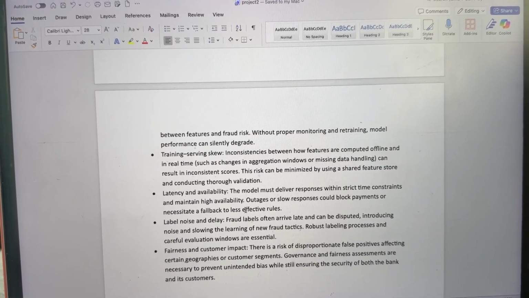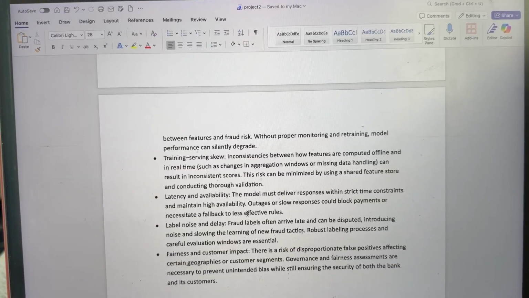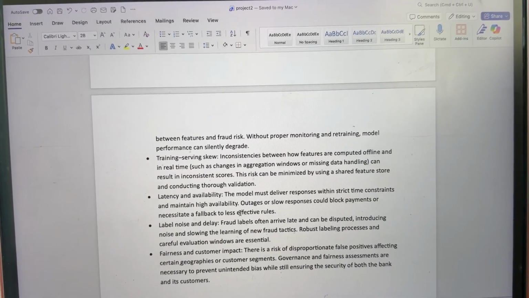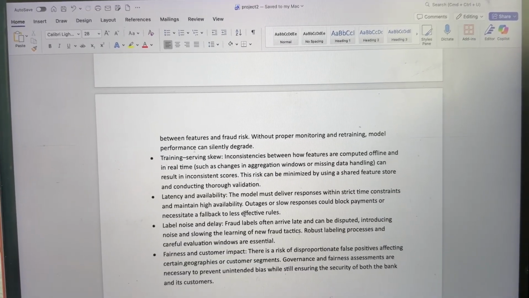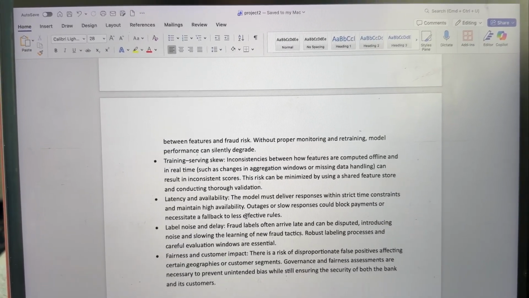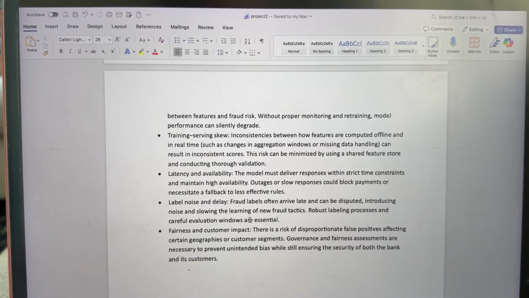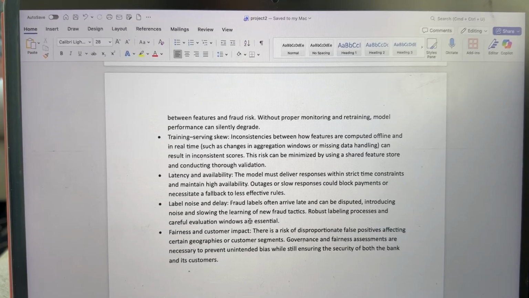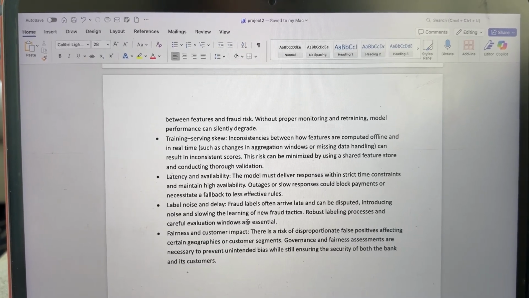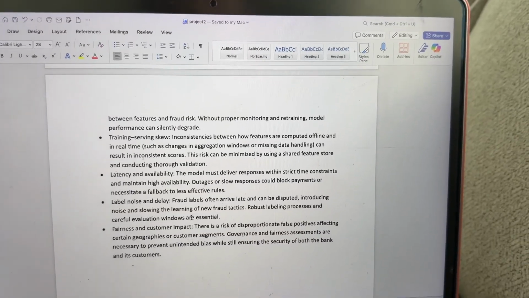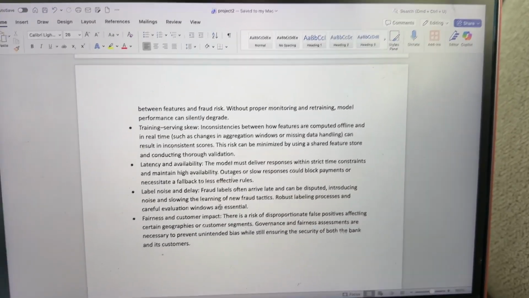Then there is latency and availability. The model must deliver responses within strict time constraints and maintain high availability. Outages or slower responses could block payments or necessitate a fallback to less effective rules. Label noise and delay. Fraud labels often arrive late and can be disputed, introducing noise and slowing the learning of new fraud tactics. Robust labeling processes and windows are essential.